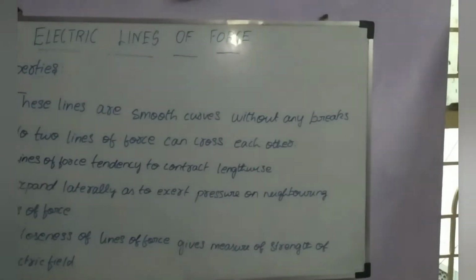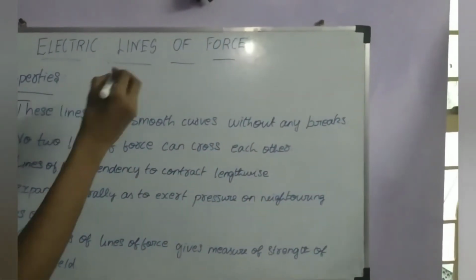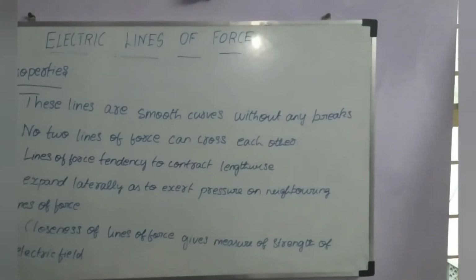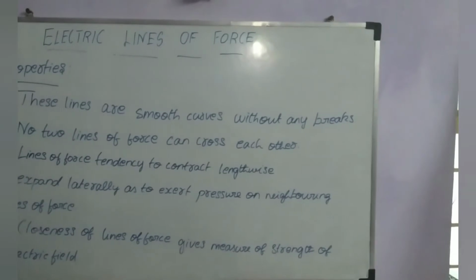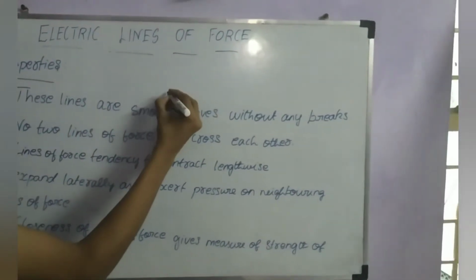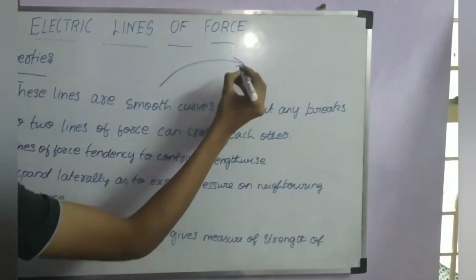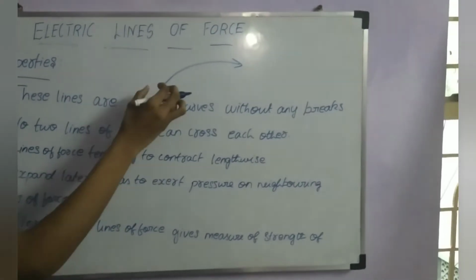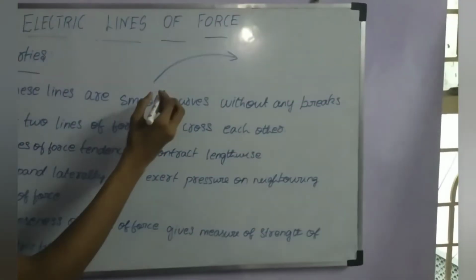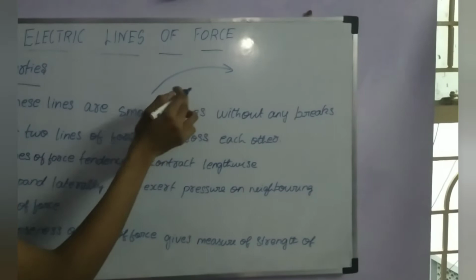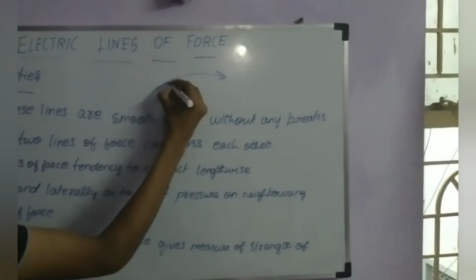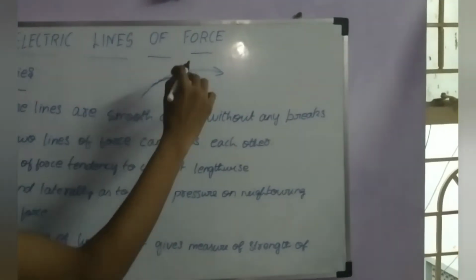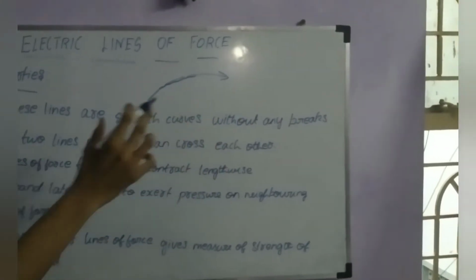Next, we are going to deal with the properties of electric lines of force. First property: these lines are smooth curves without any breaks. For example, let us take an electric line of force. This electric line of force is a smooth curve without any breaks. It is a continuous smooth line.